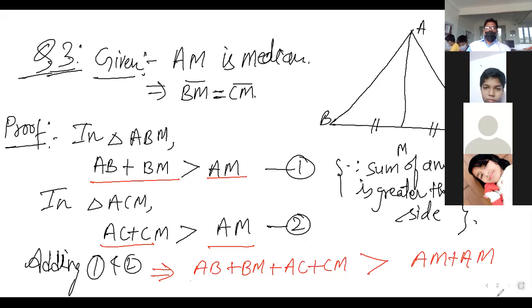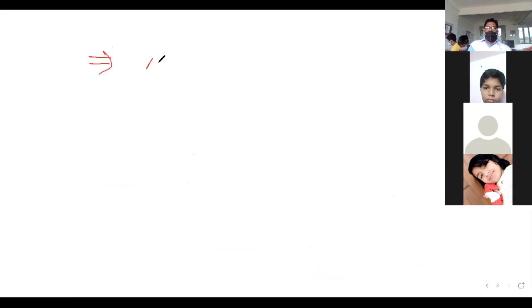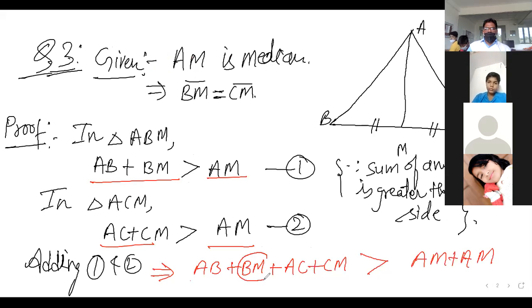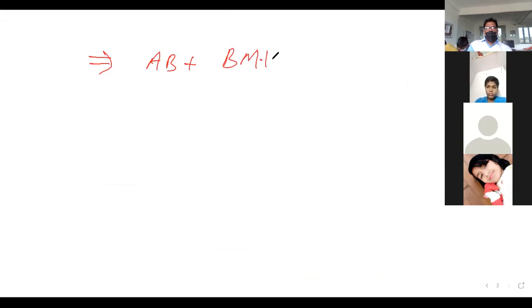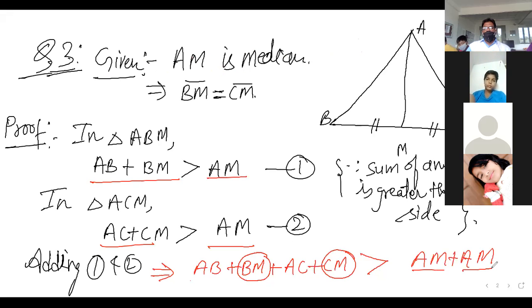Now look, it will be AB. Now I am going to combine this one, BM and CM. Okay, BM and CM, we have to combine this one. So AB, BM plus CM I'm going to combine, and what is the third one? That will be AC, greater than. Now look, AM plus AM will become 2 times AM. Yes or no?